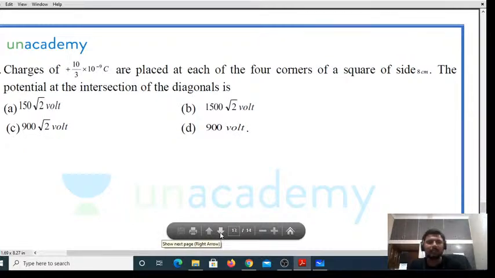Charges 10 by 3 into 10 power minus 9 coulombs are placed at each of the four corners of a square of side 8 centimeters. The potential at the intersection of the diagonals is how much? A simple question, right?